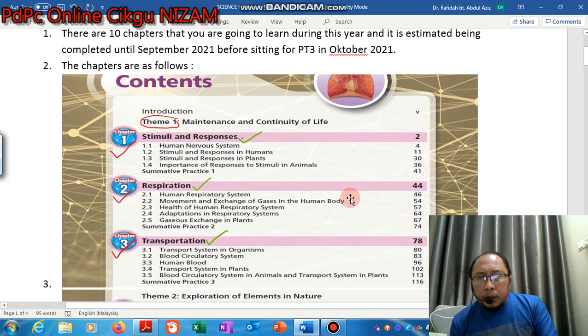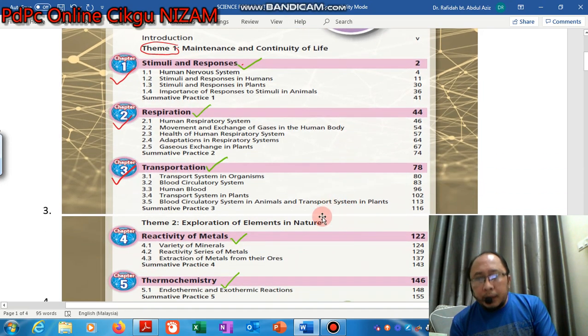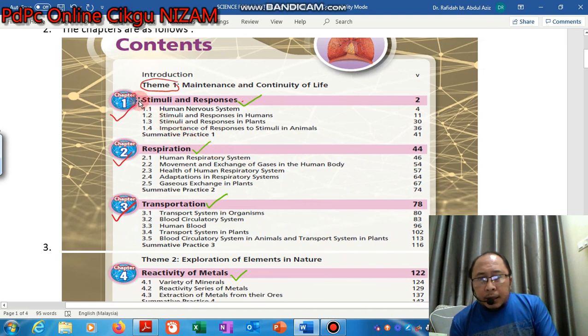And we will continue after this with the first chapter, that is stimuli and responses. And you can see from here that every chapter will have subtopics. For example, chapter 1, we have 4 subtopics, 1.1 until 1.4.